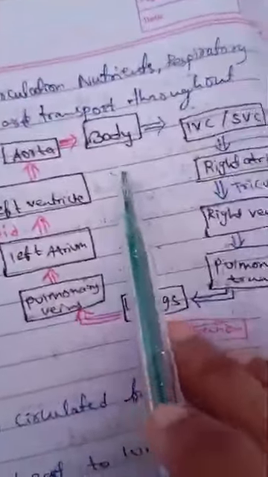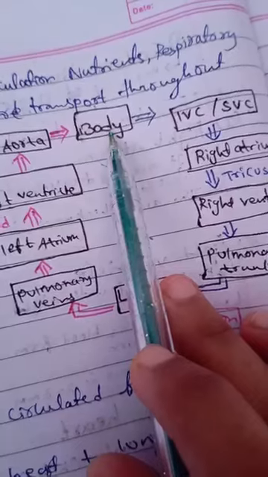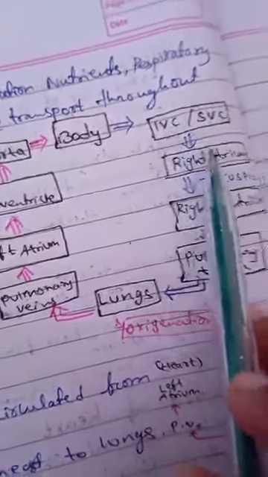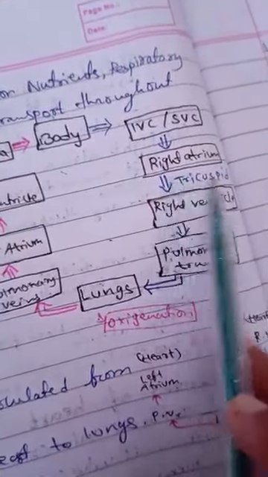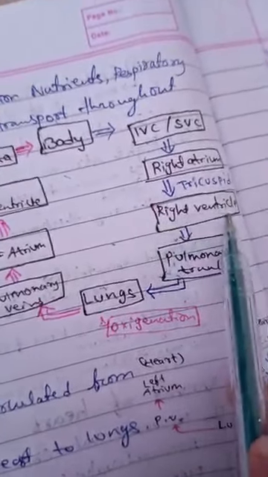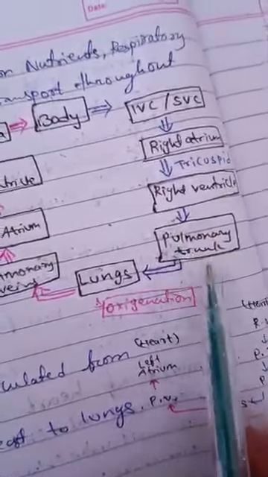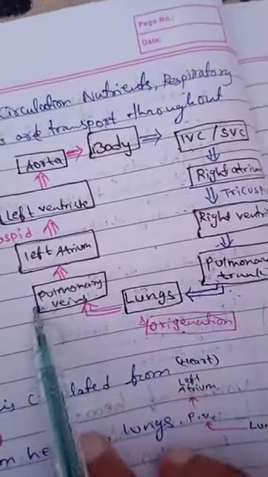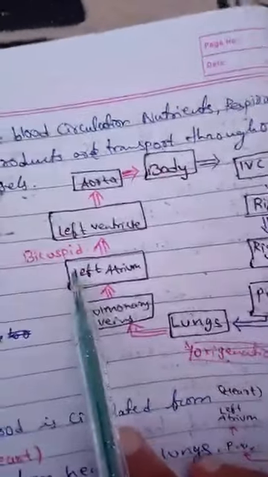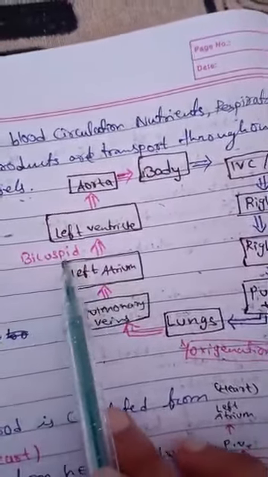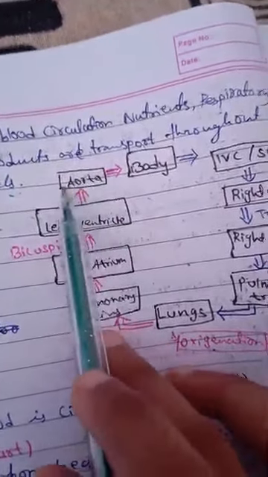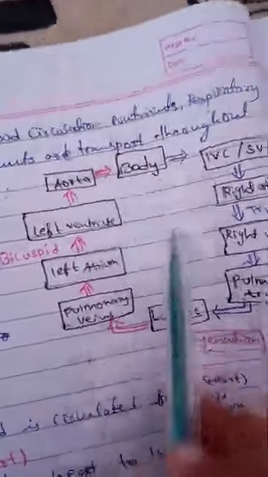See this diagram. Deoxygenated blood from the body goes to the superior vena cava and inferior vena cava, then the right atrium. With the help of the tricuspid valve, it enters the right ventricle, then the pulmonary trunk, then goes to the lungs. It gets oxygenated, then returns through the pulmonary vein to the left atrium. With the help of the bicuspid valve, it goes to the left ventricle, then the aorta, then throughout the body.